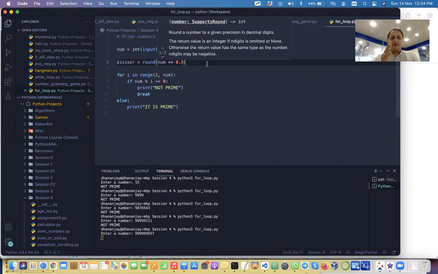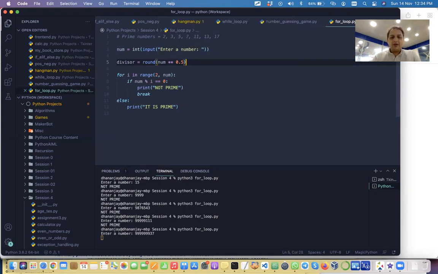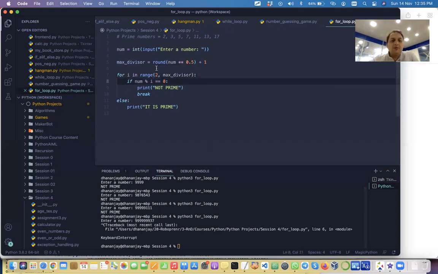And since the top of my range is exclusive, we add 1. This is the max number it will assume to divide by. See, it has not got it, so we'll quit this. Now we have replaced this code by max divisor, and we will run this code again.